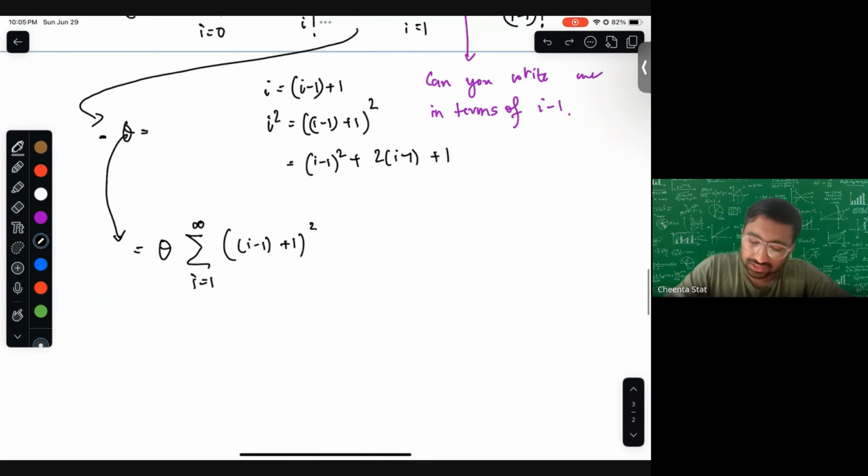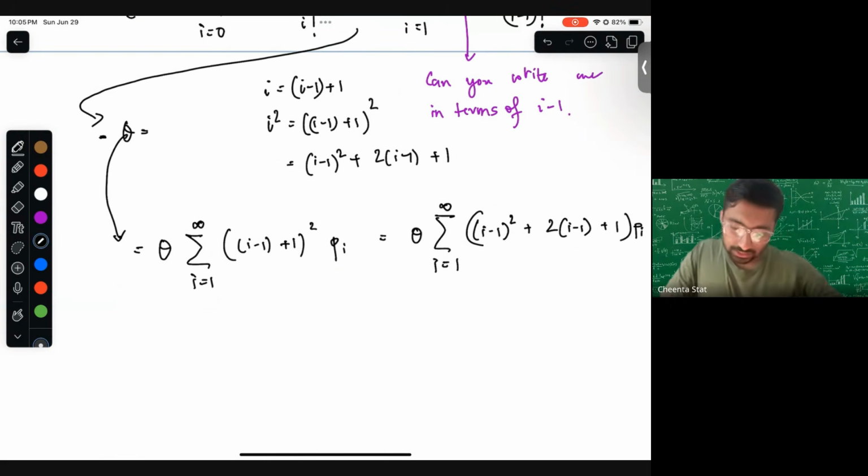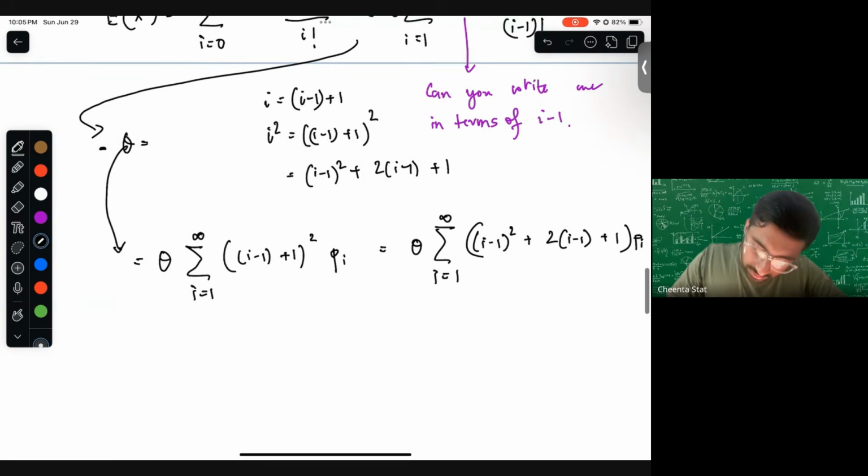So what we just need here is probability of x equal to i, or we can write it as P of i. And you get theta times, you can write this as (i minus 1) whole square plus twice (i minus 1) plus 1 times P of i minus 1.